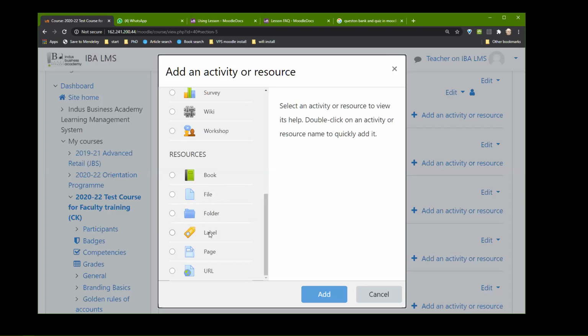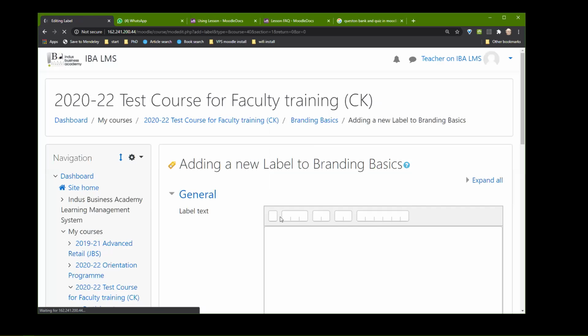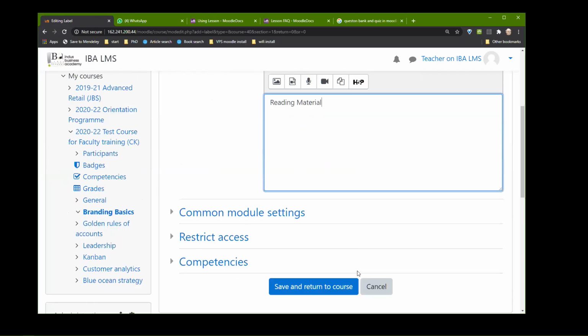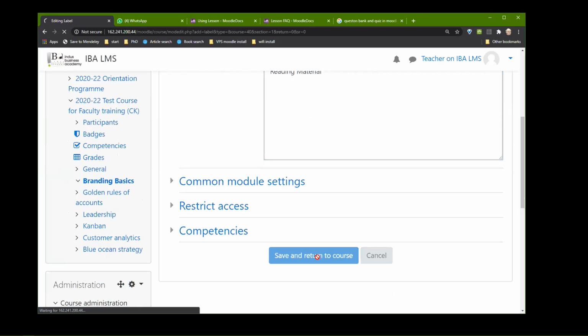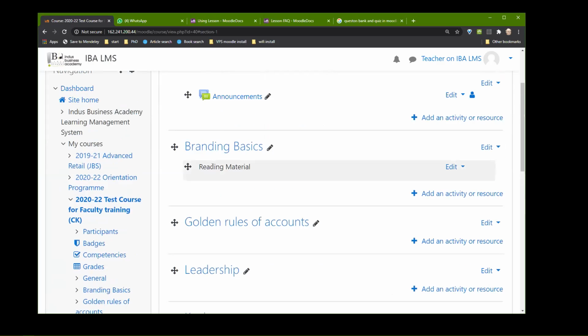Let's say I'll create a label called, all right, and I'll just save it. Now you can see that under Branding Basics, I've got something called Reading Material.